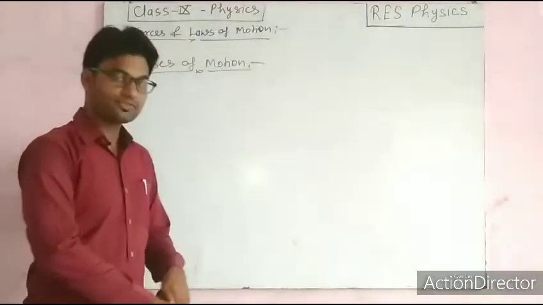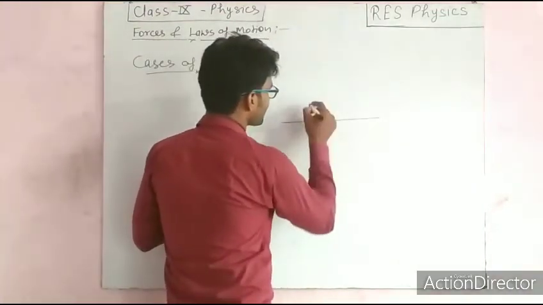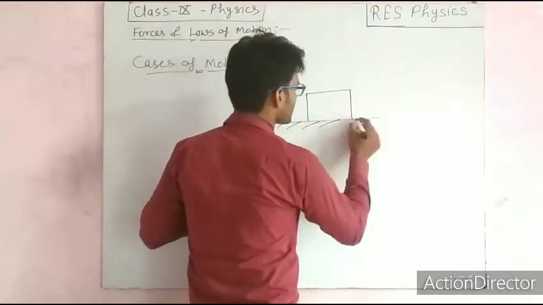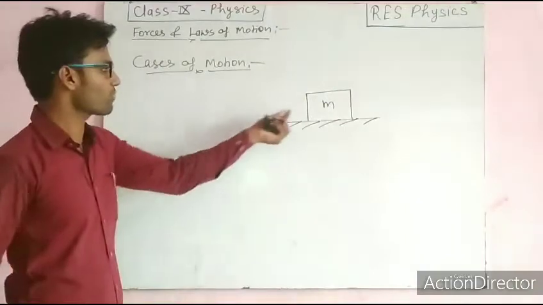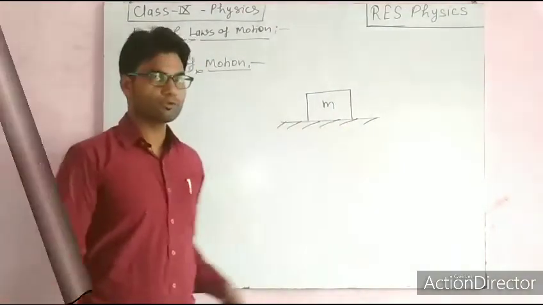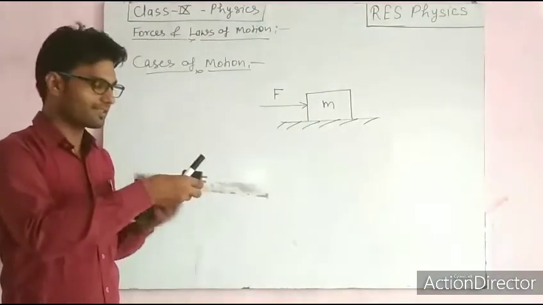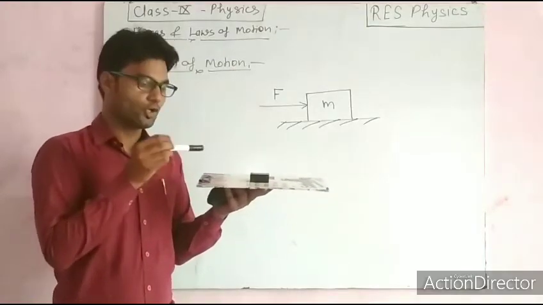As we all know, suppose one object having mass m is placed here, and initially this object is at rest. So how can this object move? As you can see, this object is initially at rest on this surface.